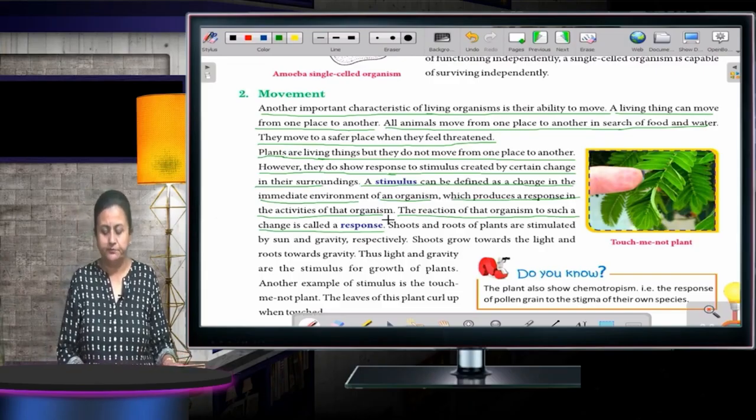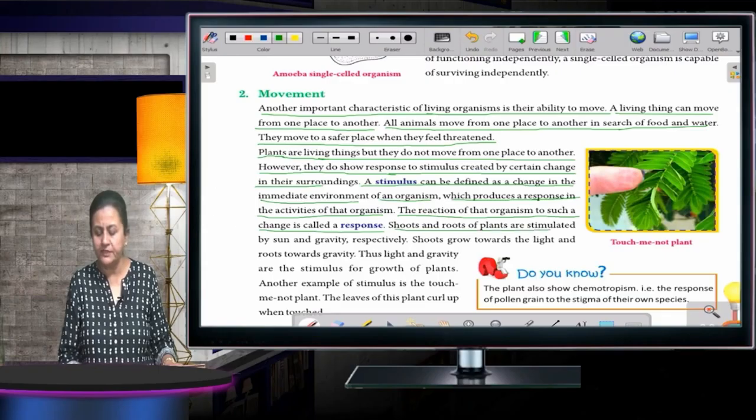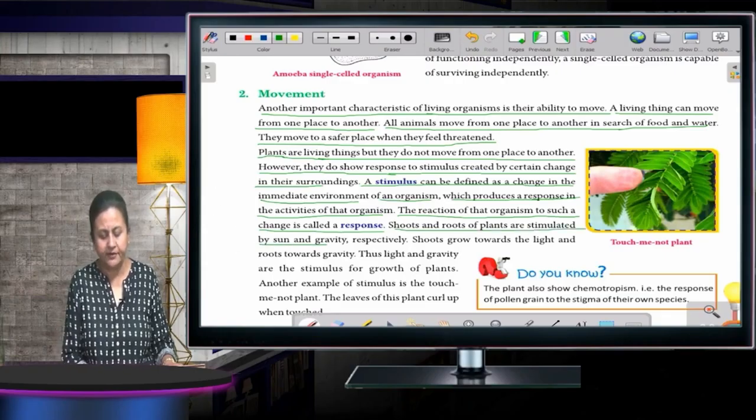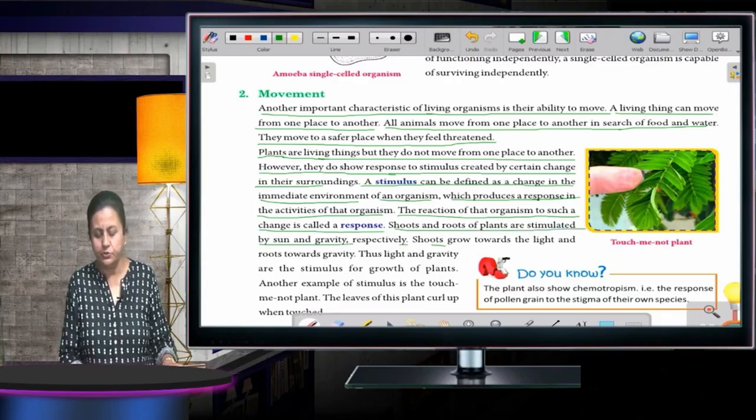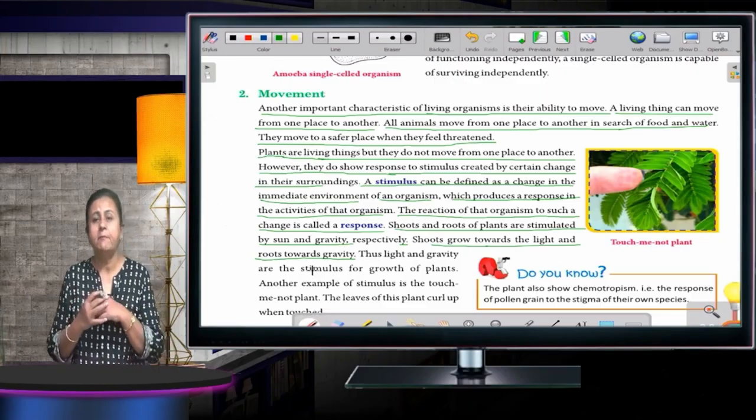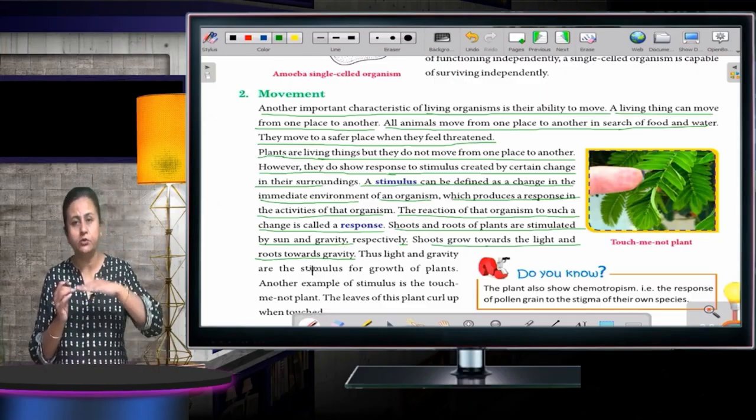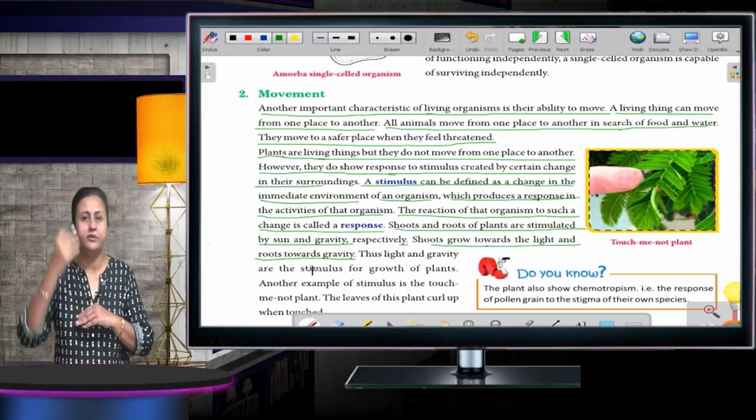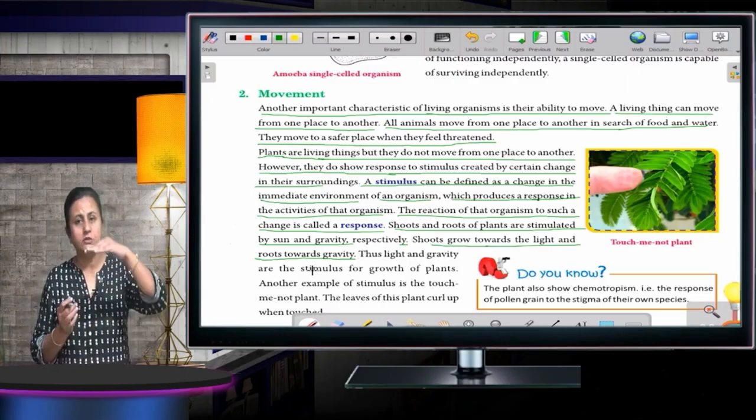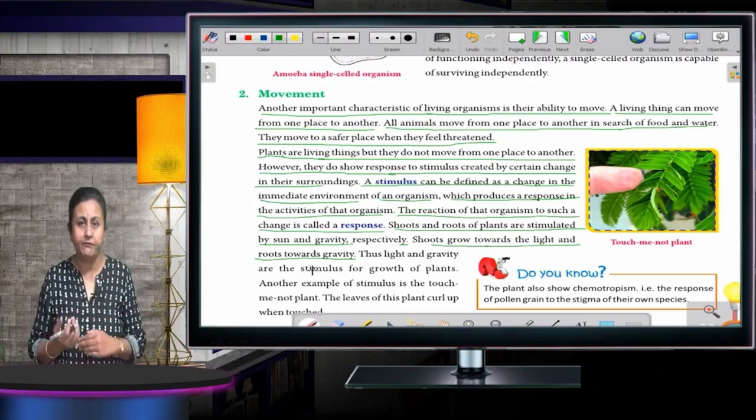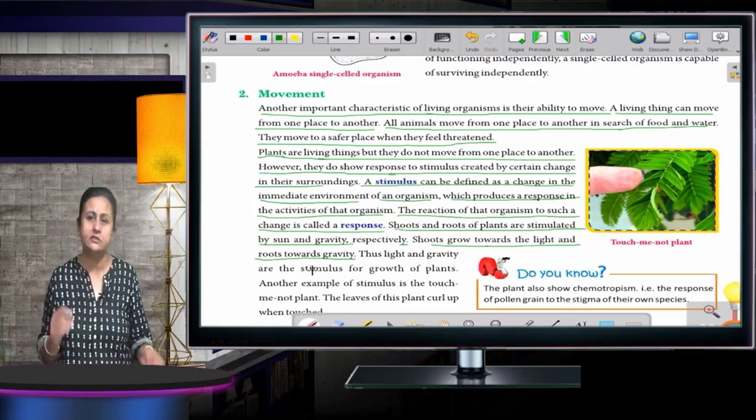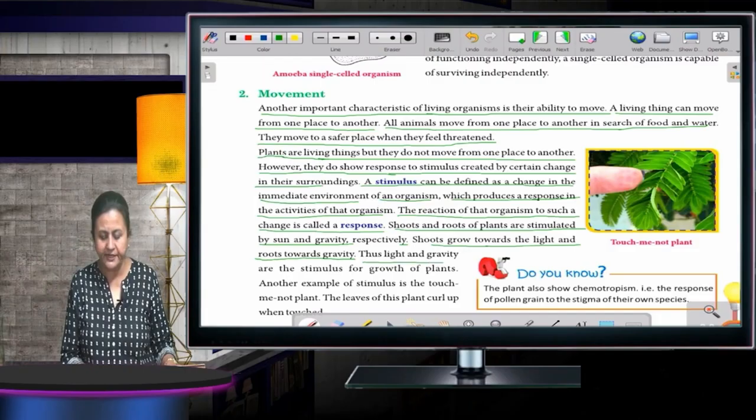Okay. Shoots and roots of plants are stimulated by sun and gravity, respectively. Shoots grow up towards the light and roots towards gravity. The plant has two parts, the root and the shoot. The root is below the ground, and the shoot system is above the ground. Okay. The roots start going inside towards gravity, and the shoot starts going towards the sun. Okay. Thus, light and gravity are the stimuli for the growth of plants.